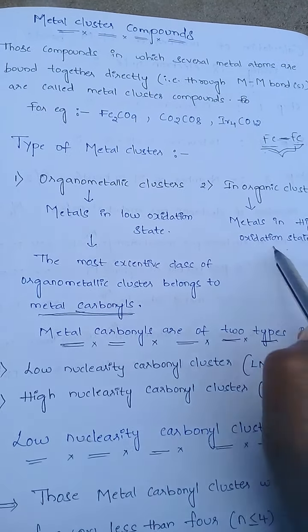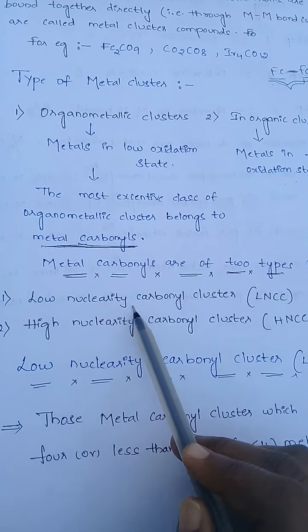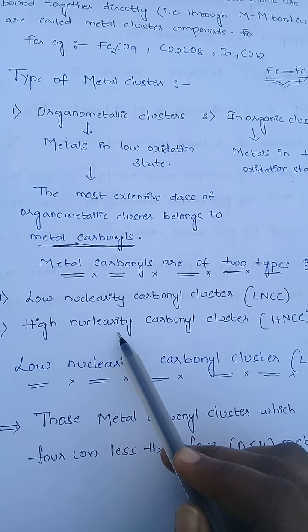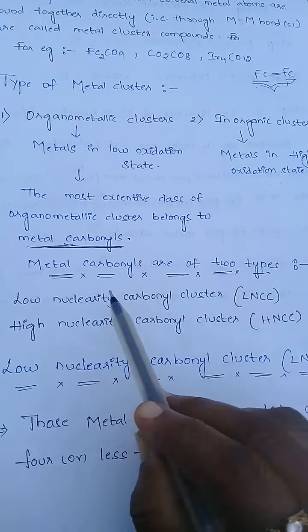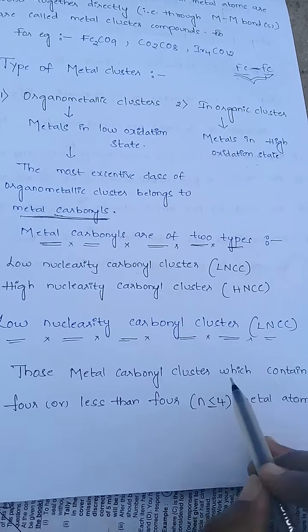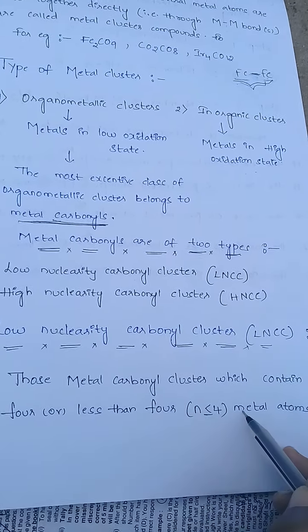See here, low nuclearity carbonyl cluster, LNCC, and high nuclearity carbonyl cluster, HNCC. Low nuclearity carbonyl clusters are those metal carbonyl clusters which contain 4 or fewer metal atoms.